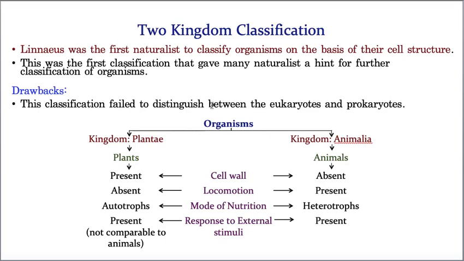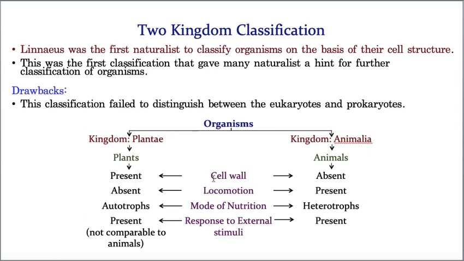According to him, organisms are classified into two kingdoms, kingdom Plantae and kingdom Animalia. In kingdom Plantae, he included all the plants, whereas in kingdom Animalia, he included all the animals, and he classified these organisms based on these characteristics.